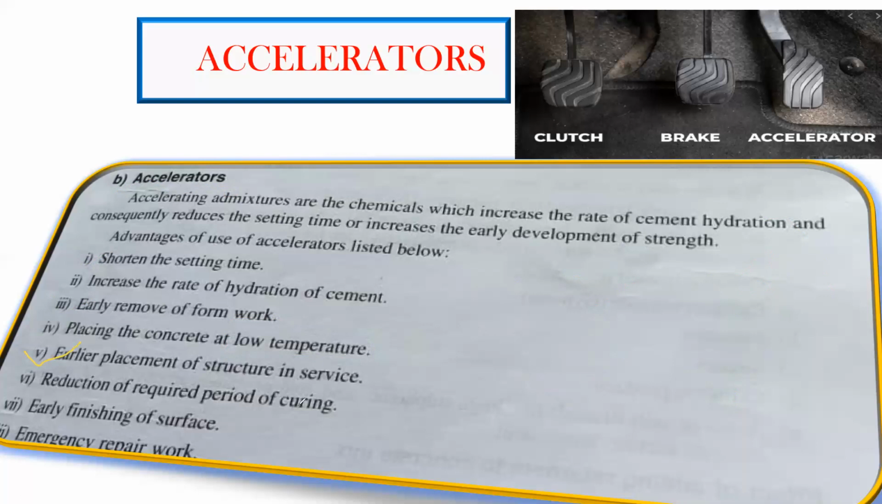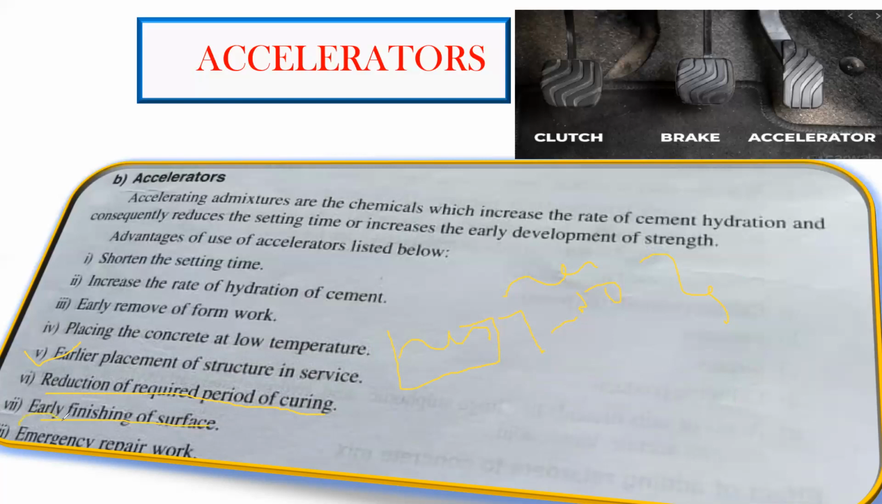Next is reduction of the required period of curing. Usually when you do any concreting work, let us say footing or column, usually 7 to 10 days of curing we are going to do. We do 7 to 10 days because that is the period of time required for strength gain to happen in normal OPC cement or PPC cement. But if you want to gain early strength as quickly as possible, like in 2 to 3 days, then curing also you're going to do for 3 to 4 days only, not beyond that. So there's a reduction of the required period of curing. Next is early finishing of the surface and emergency repair work, like we have seen in rapid hardening cement also.